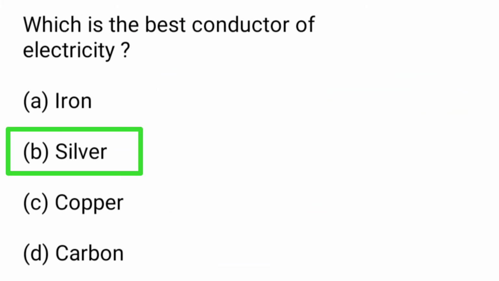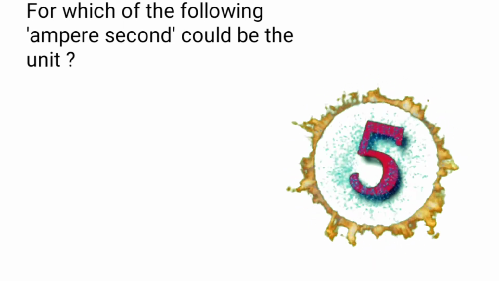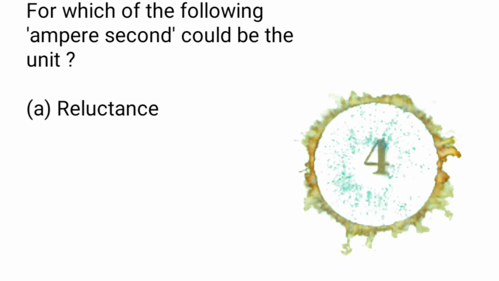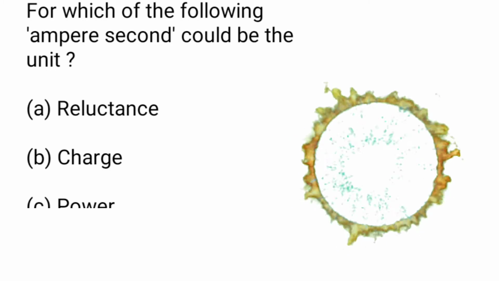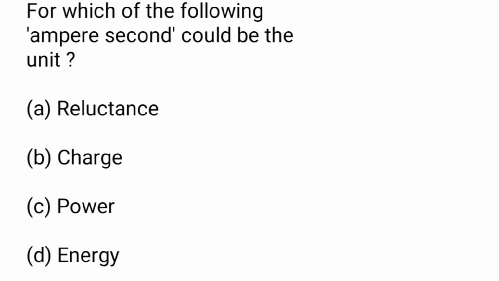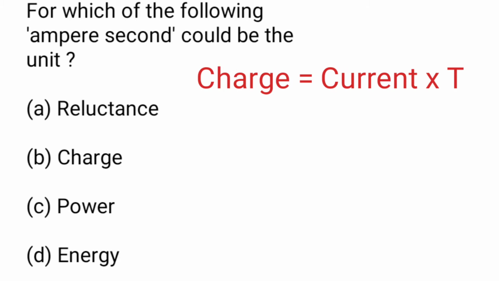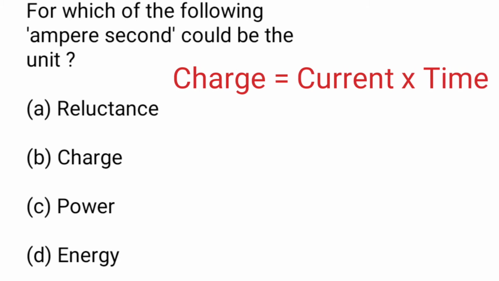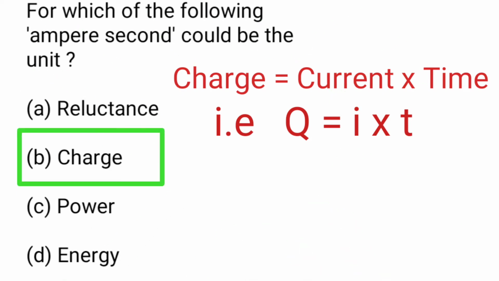Next one is, for which of the following could ampere second be the unit? A. Reluctance, B. Charge, C. Power, D. Energy. Here explanation is, by using this formula we get the answer, that is, charge is equal to current into time, that is Q = IT. Here I means ampere, T means seconds. So answer is B. Charge.